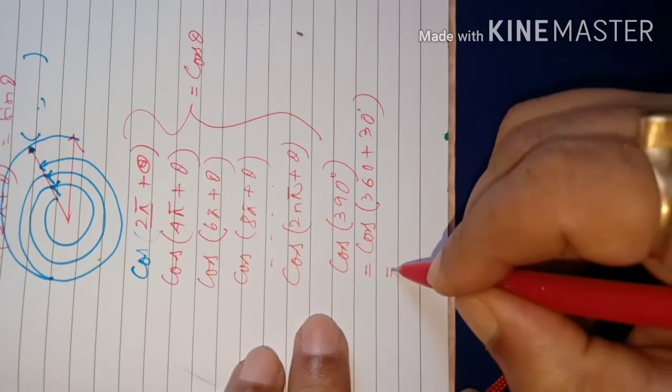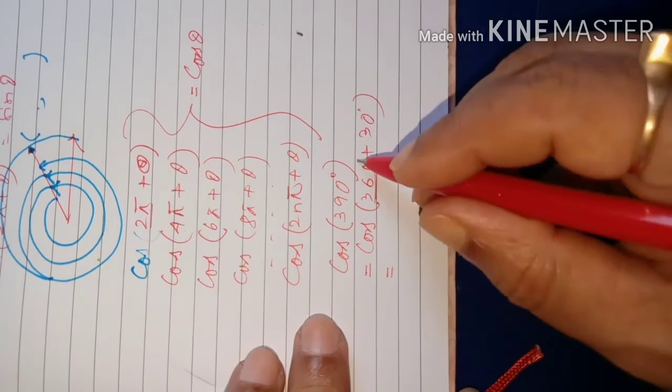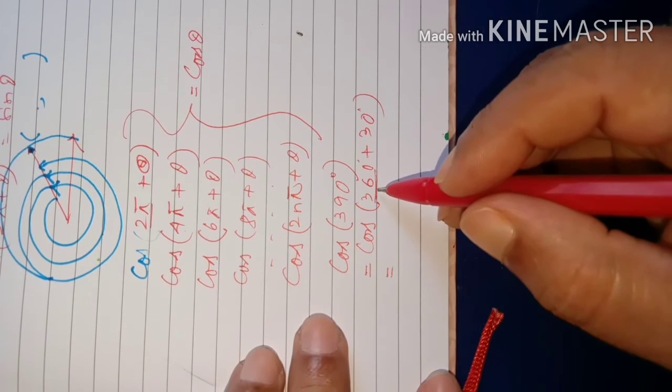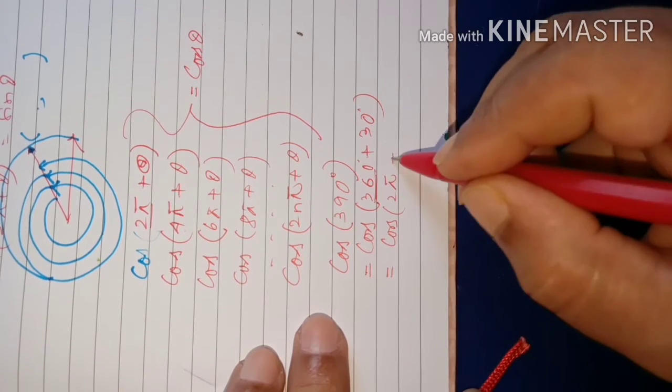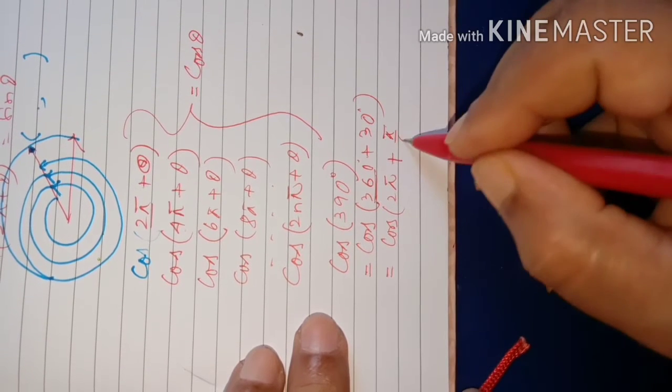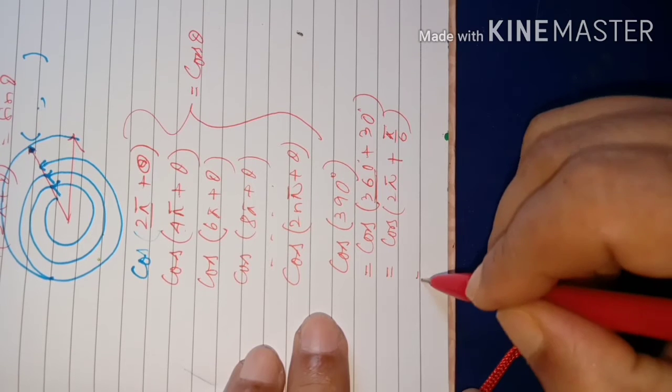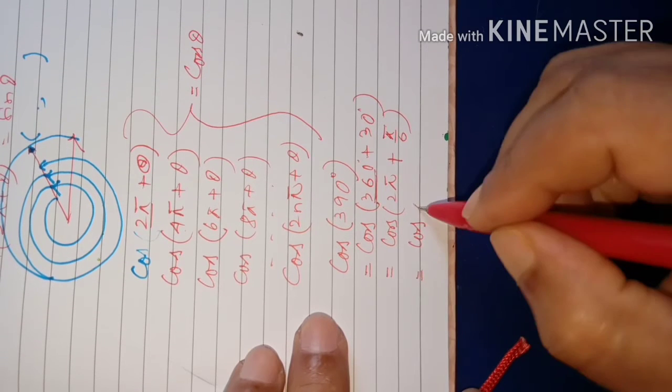So 360 is what? That is twice pi only. So cos of twice pi plus 30, in radian pi by 6, will be equal to what? Cos of pi by 6.